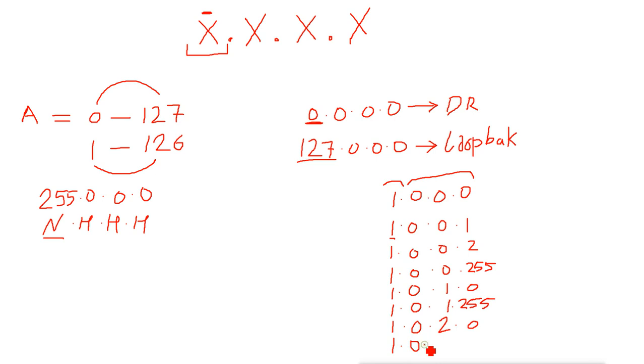One time it will become like this, when this will be on 255 and this will also be 255. Now when this is 255 and this is also 255, what will be the next IP? The next IP will be, these two will become 0 again, and the third part will change to 1. So this will be the next IP after this.